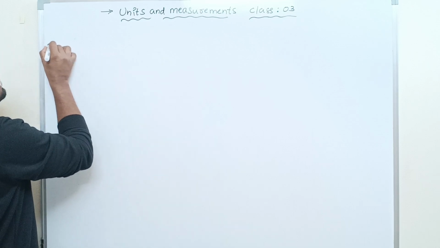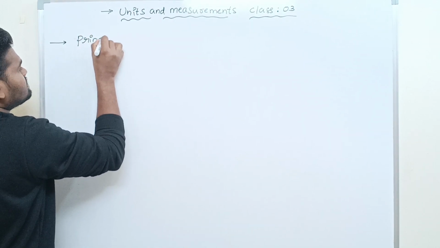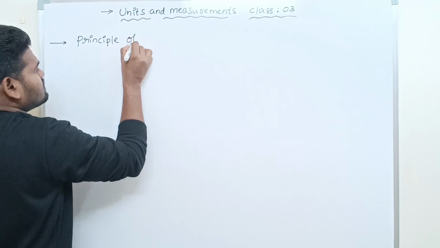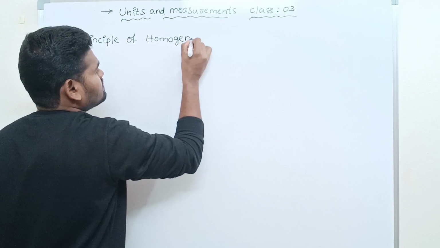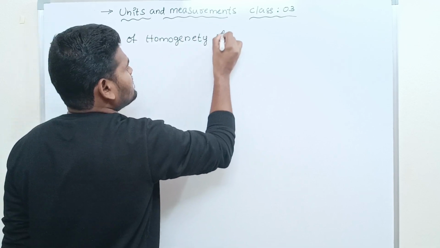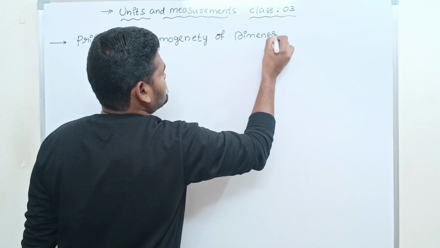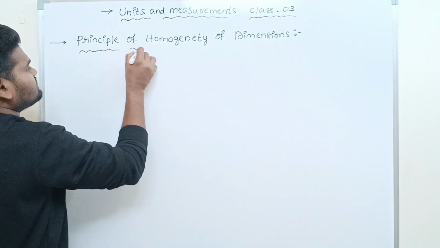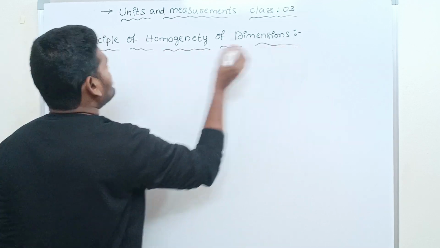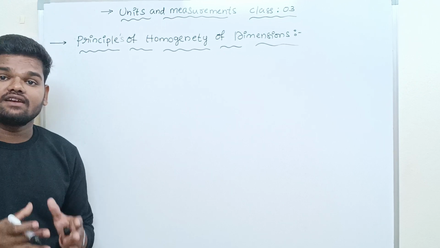In this lecture, we are going to discuss the principle of homogeneity of dimensions.